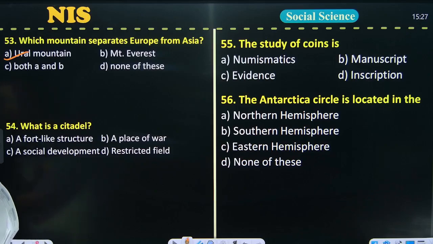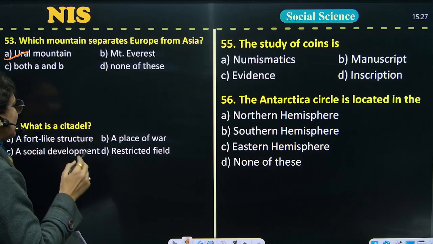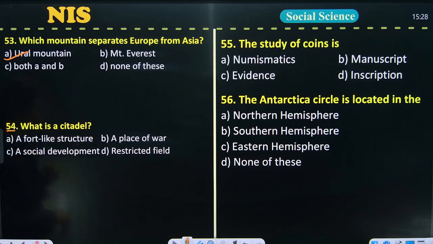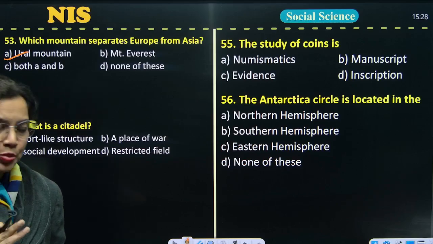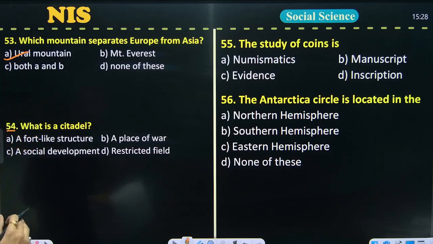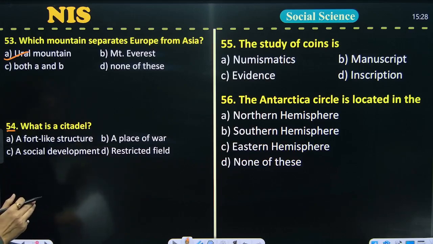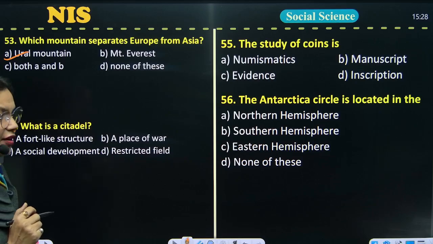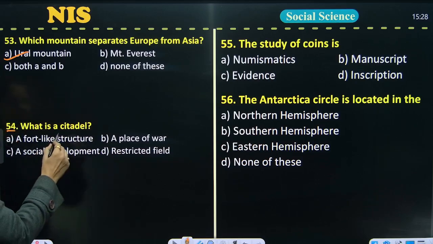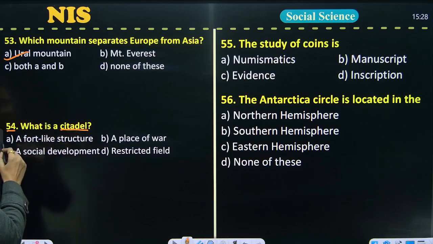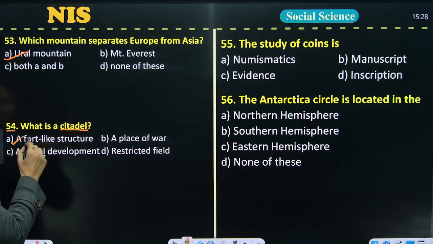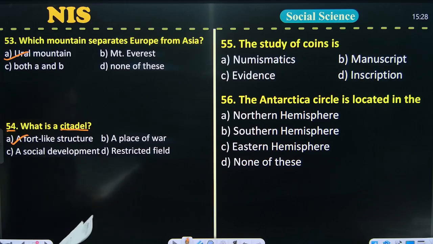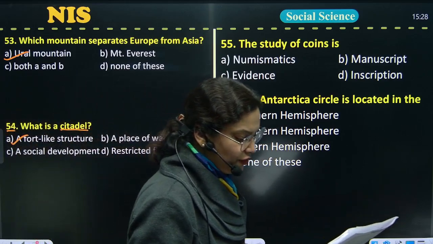Now the next question, question number 54. What is a citadel? You have to find out among the 4 options. Option A, a fort-like structure. Option B, a place of war. Option C, a social development. And option D, a restricted field. So the correct answer for the meaning of this word is a fort-like structure, for question number 54.